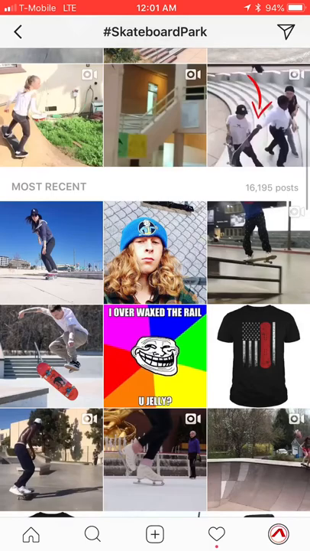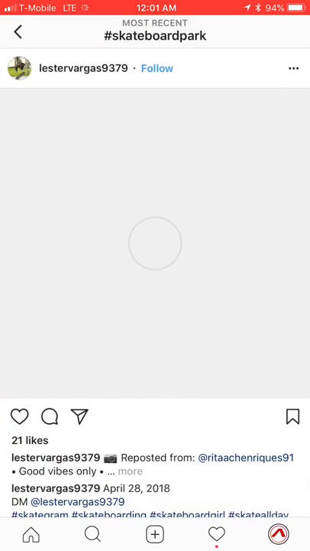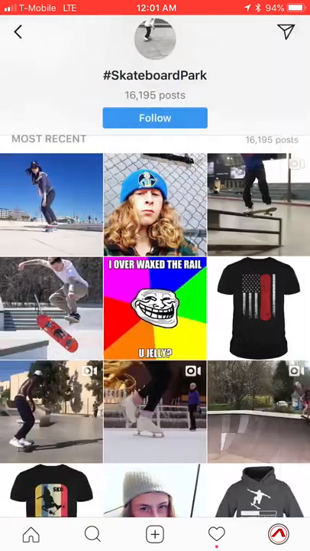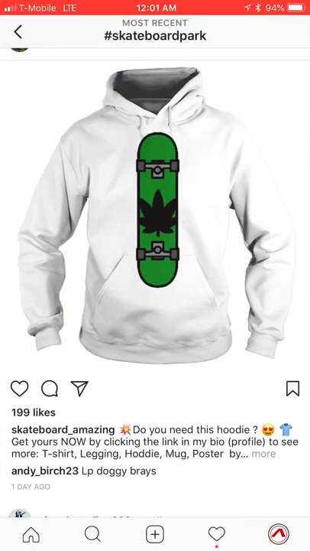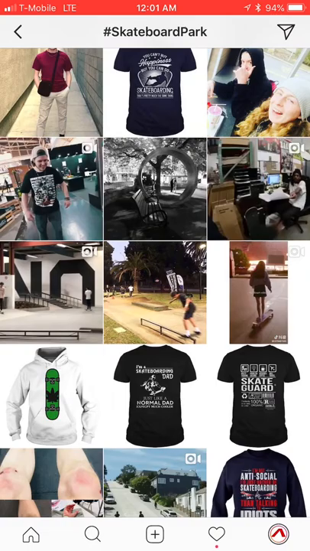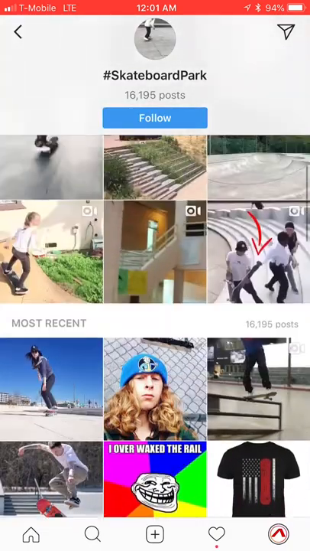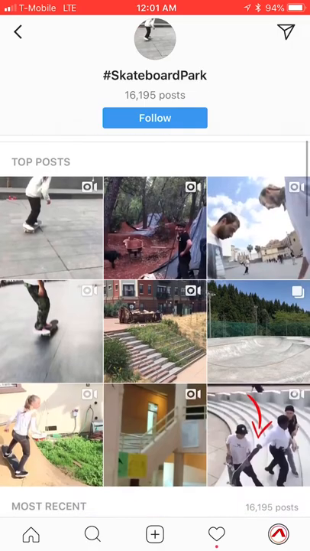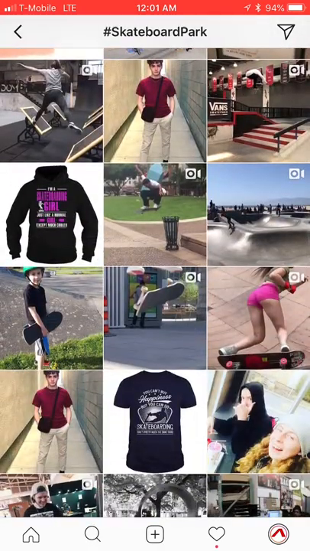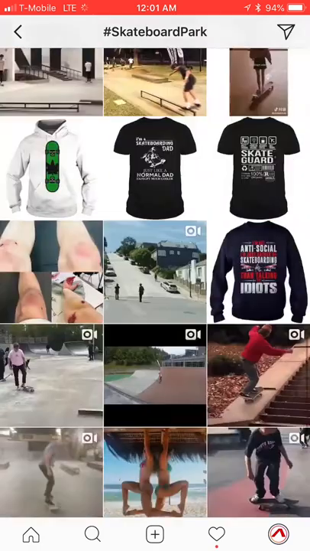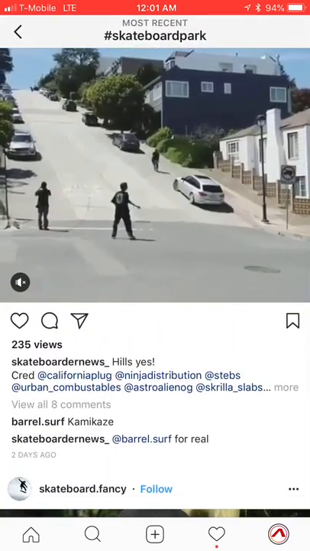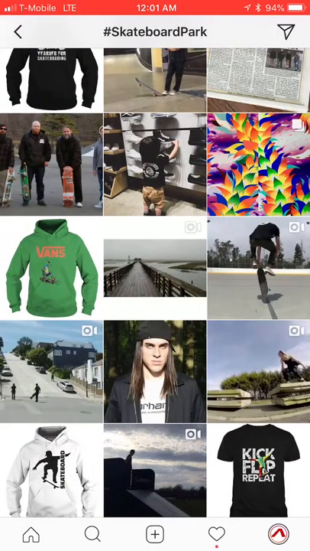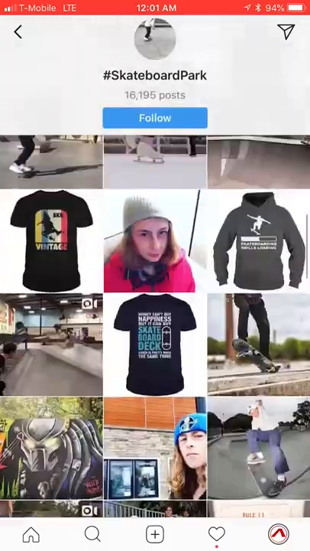Now, if you look down here, these people also are here, but let's see when this one was posted. This one was posted 15 minutes ago. We'll scroll down. This one was posted 1 day ago. So you can see already in one day, so many people are using this hashtag that you'll be bumped all the way down here. And let's keep scrolling. Let's see how far back this is. This one was posted 2 days ago. So in only 2 days, so many people are using this hashtag that it manages to bounce you all the way down there.